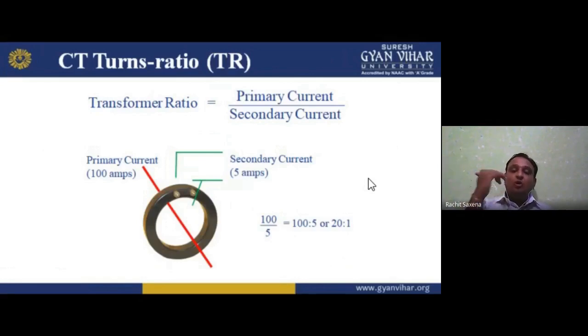Primary current always has the higher value, and secondary current always has the lower value, because it is a step up construction, but as per the current, we can say it is a step down construction. Because in step up construction, voltage is higher and current is lower. In step down construction, voltage is lower but current is higher. So I hope you understand about this turn ratio.